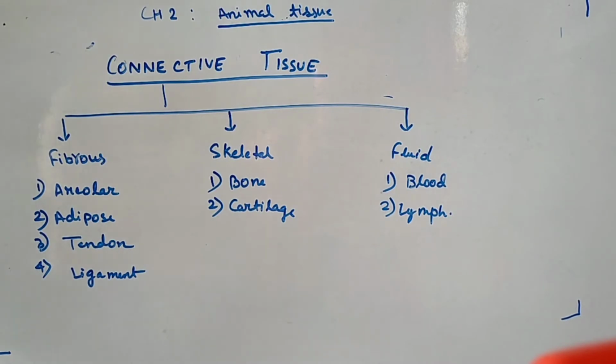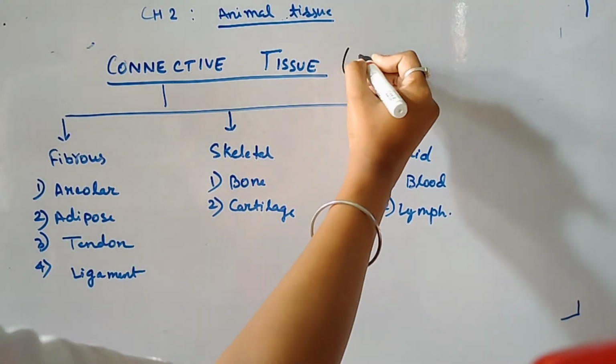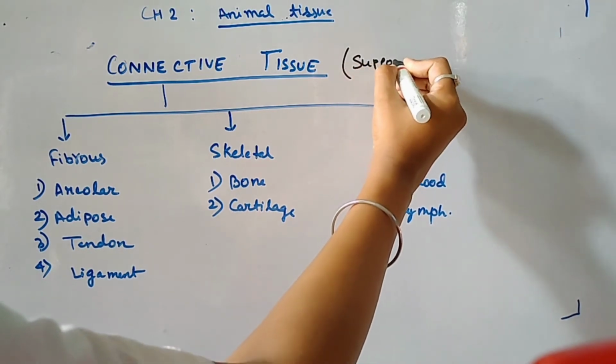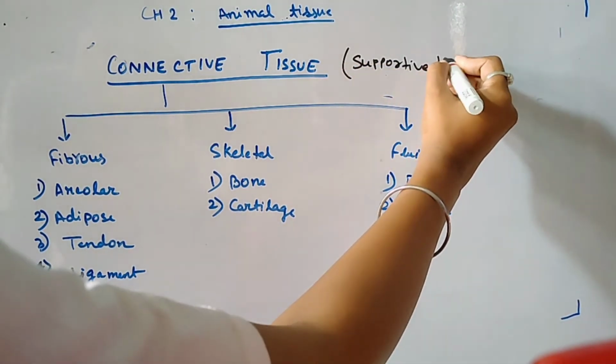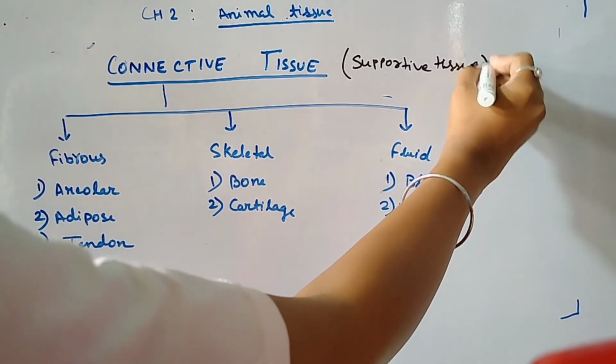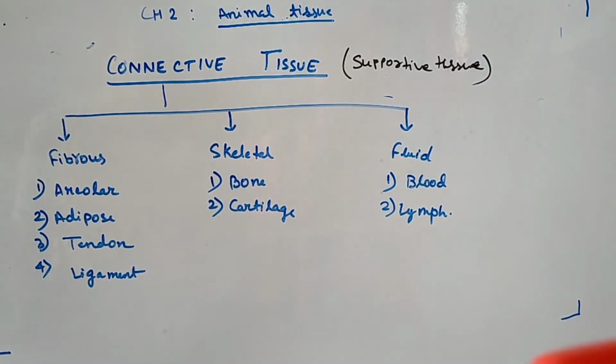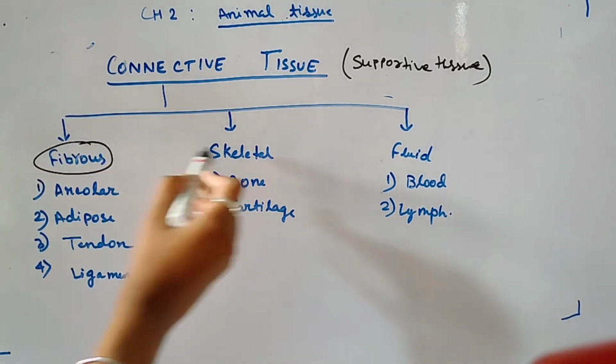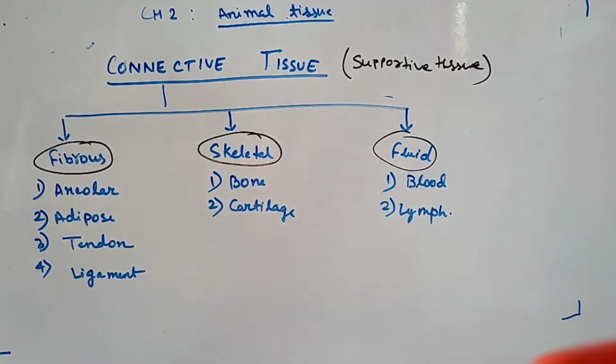Look at this part, connective tissue. Connective tissue is also known as supportive tissue. From the name you can understand that it helps in support, it gives support. Connective tissue is basically of three types: fibrous, skeletal and fluid. Fibrous is divided into four types: areolar, adipose, tendon and ligament.